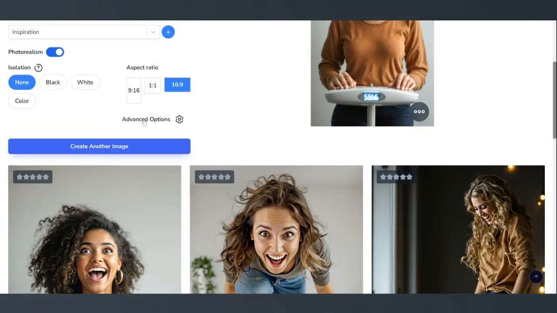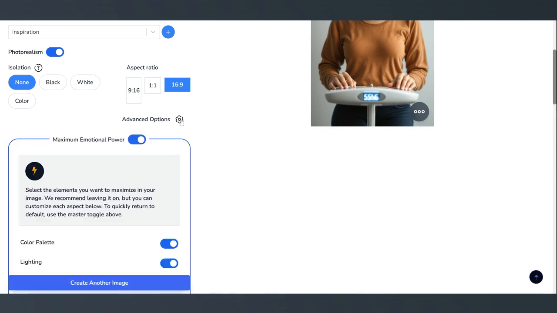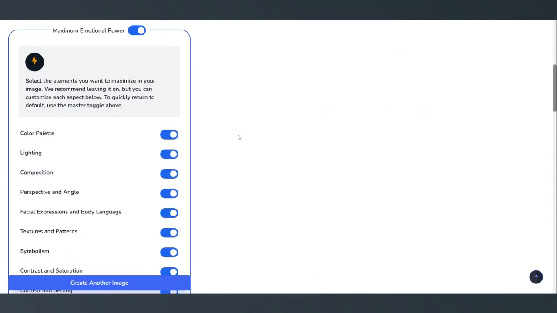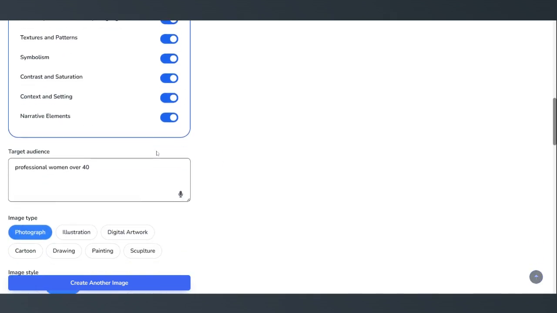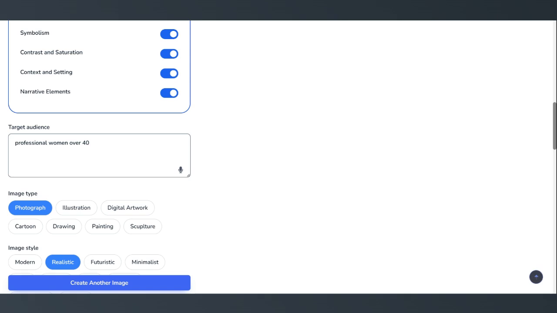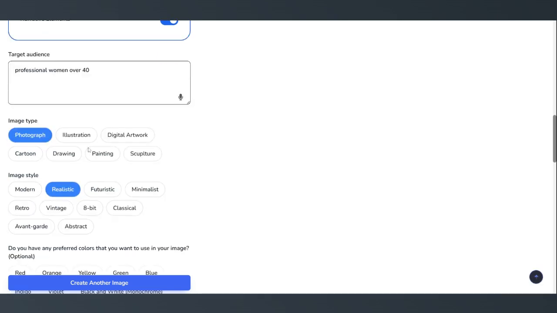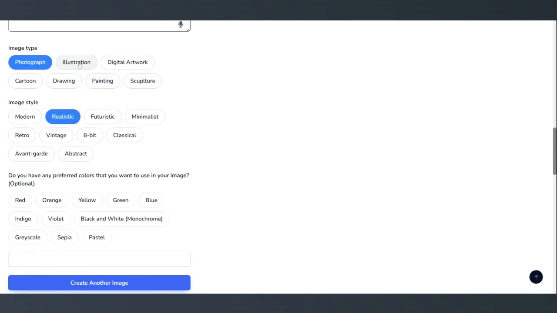See, this little gear here is for advanced options. If you want to get into a little more detail, you can work on some of this stuff here. You can get your target audience in there, which is pretty helpful. Image type, I mean, look at the different images you can create. You can create a drawing, a painting, digital artwork, illustration, cartoon. We'll stick with photograph for this one. Image style: modern, realistic, futuristic, vintage, abstract.